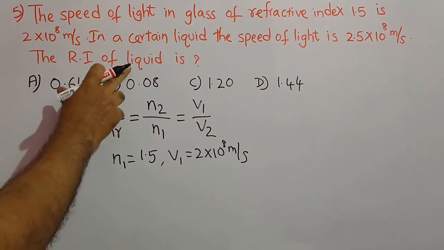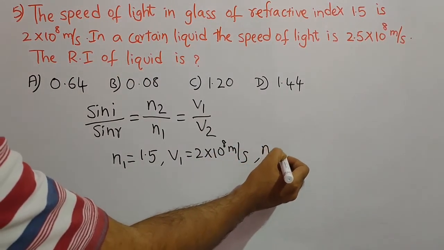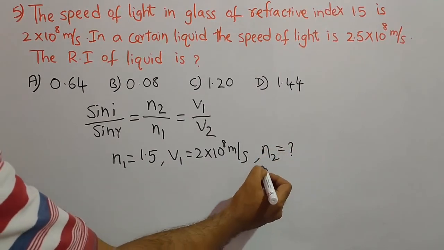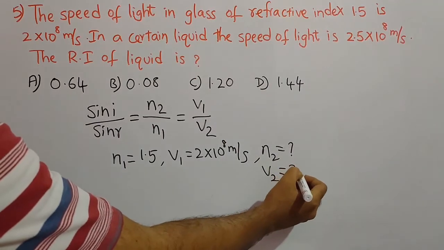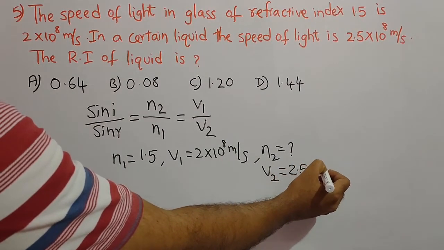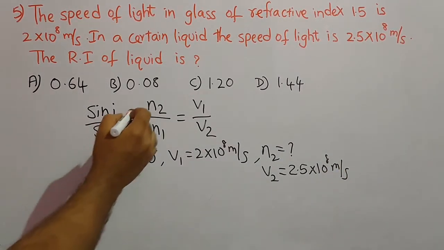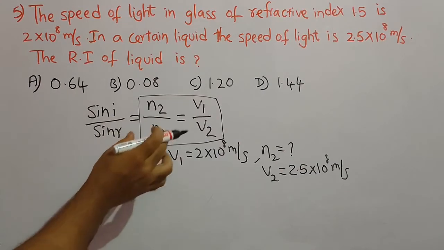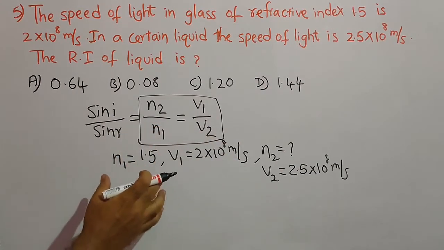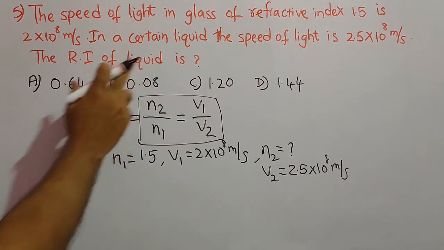We have to find the refractive index of the liquid, that is N2, and V2 is given as 2.5 into 10 power 8 meters per second. Now we substitute these values in this equation to get the N2 value, that is the refractive index of the liquid.